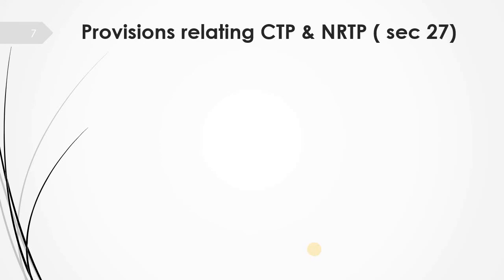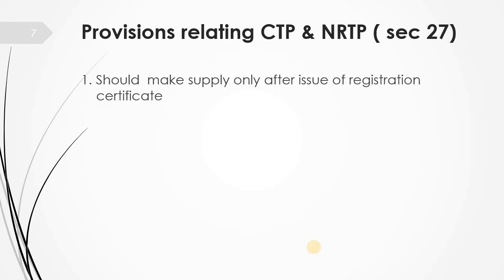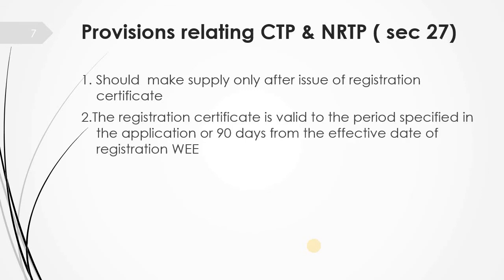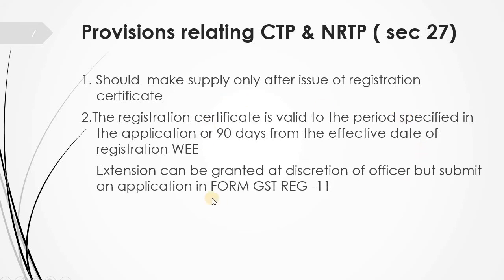Now what are the provisions related to a casual taxable person and a non-resident taxable person? First one is he has to make supply only after issue of the registration certificate. Before that he cannot make supplies. Then the registration certificate, as I said, is valid for the specified period of time. That is either the period mentioned in the application or 90 days from the effective date of registration. Then extension can be granted at the discretion of the officer, but he has to submit an application in form registration 11. So both of them can claim the extension beyond 90 days, but he has to apply in a separate form, that is form GST registration 11.